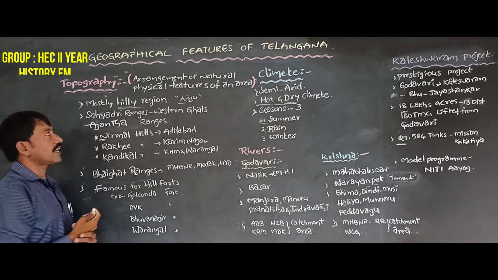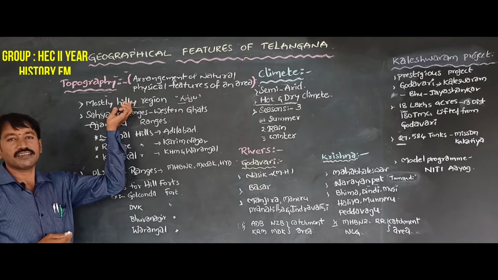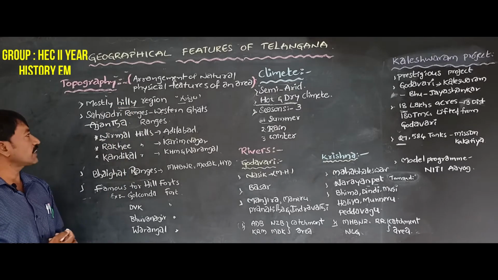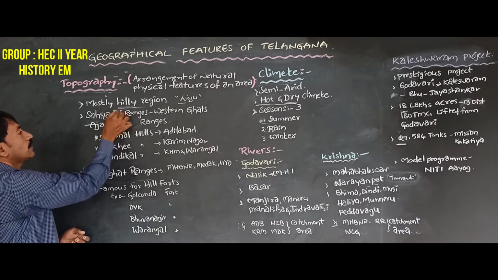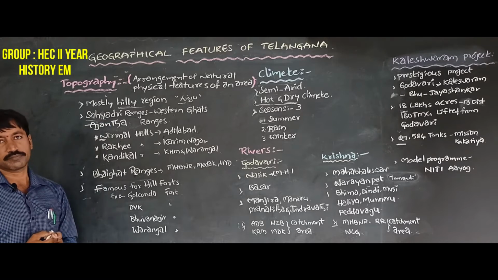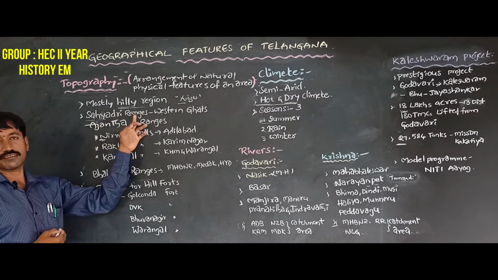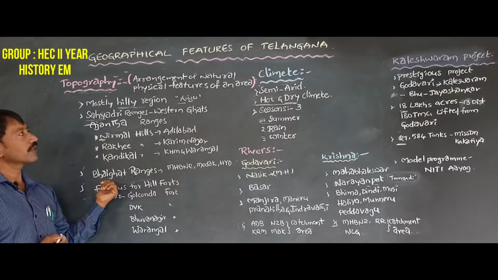So the Telangana area is covered by hills or small mountains. The surface of Telangana is covered by two types of hill ranges: one is the Sahyadri ranges and the second is the Balghat ranges.